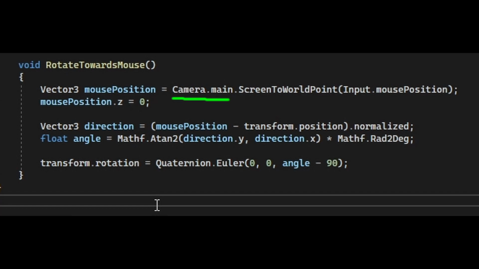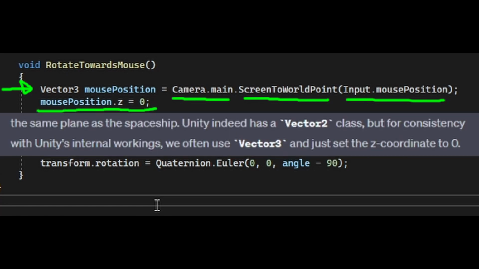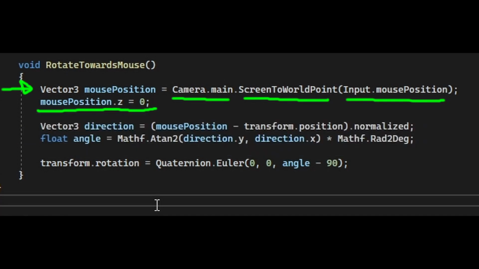So, we're taking the main camera object, calling the screen to world point function, and passing in the mouse position, which converts it to world coordinates. I was confused about why we don't just use a Vector2 class in our 2D game and manually set z to 0. Apparently this is for consistency with Unity's inner workings, which sounded weird, but okay. The direction explanation also made sense.